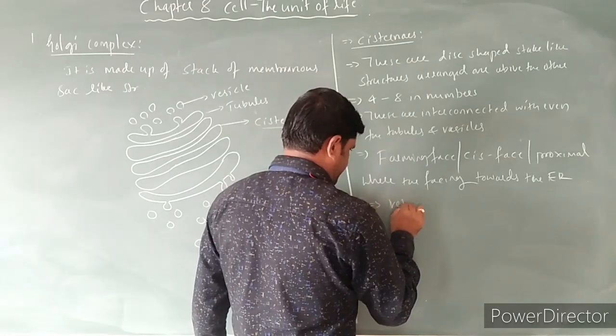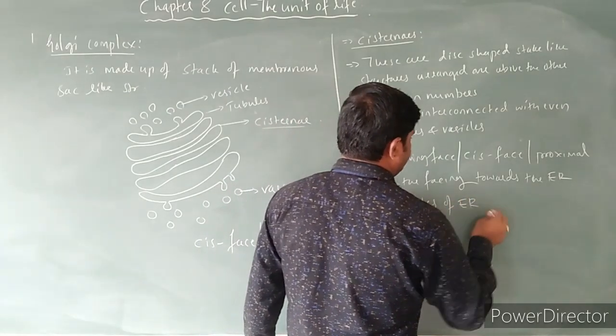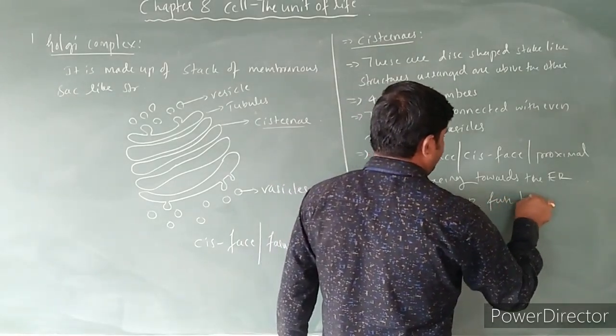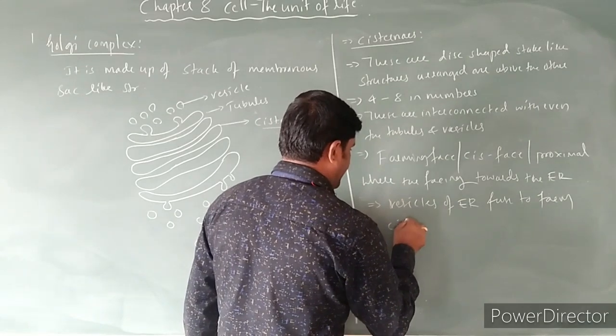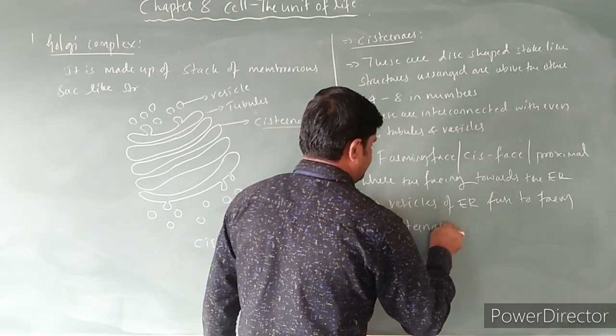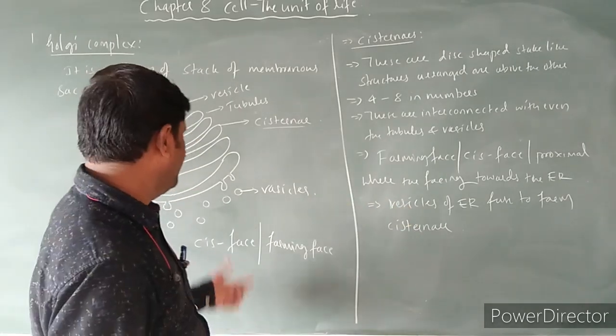The vesicles of endoplasmic reticulum fuse to form cisternae. What does it form? It forms the cisternae over here.